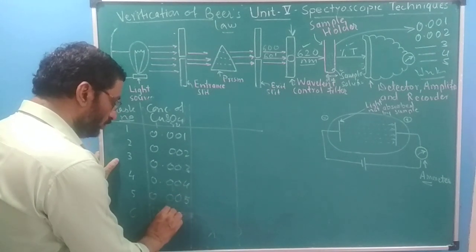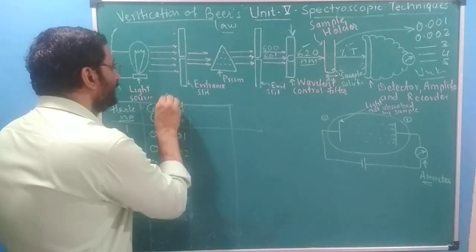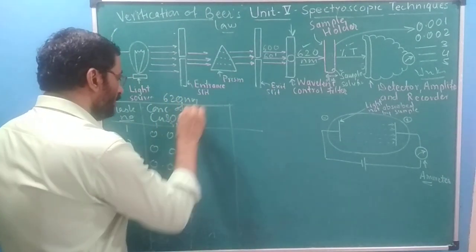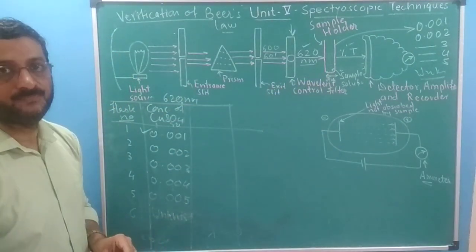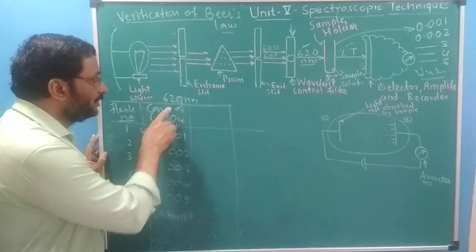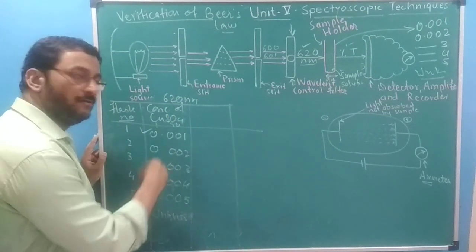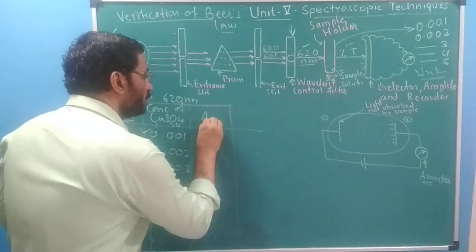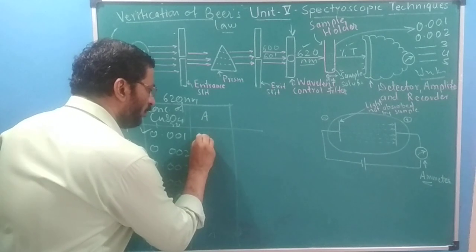And last is the unknown. So we will pass 620 nanometer light on this solution first by putting it in a sample holder. We will record absorbance. Then we will put the next solution in the sample holder, pass this wavelength, and record absorbance. And the absorbance they have shown in the link is, I think, 0.07.